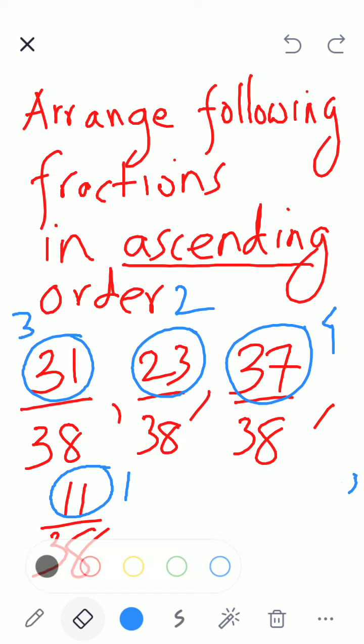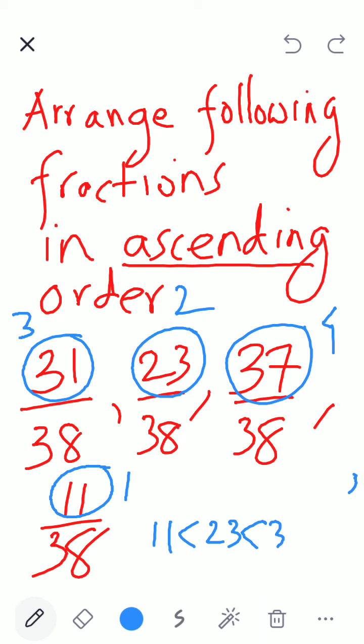Clear? Because 11 is less than 23, less than 31, less than 37. Clear, children? Same fractions, okay, children, same fractions.